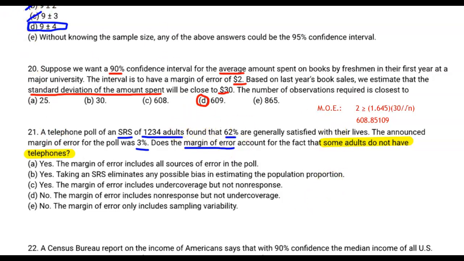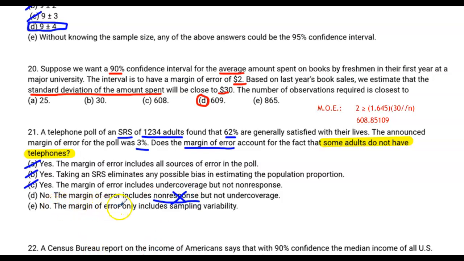Margin of error is just a calculated value. It doesn't take into account errors in design of the study. So that means the answer for 21 is not yes, it's going to be some form of no. Now this one says no, the margin of error includes non-response but not undercoverage. Well, that's not true. Non-response is a type of sampling problem, so that's not included in margin of error.